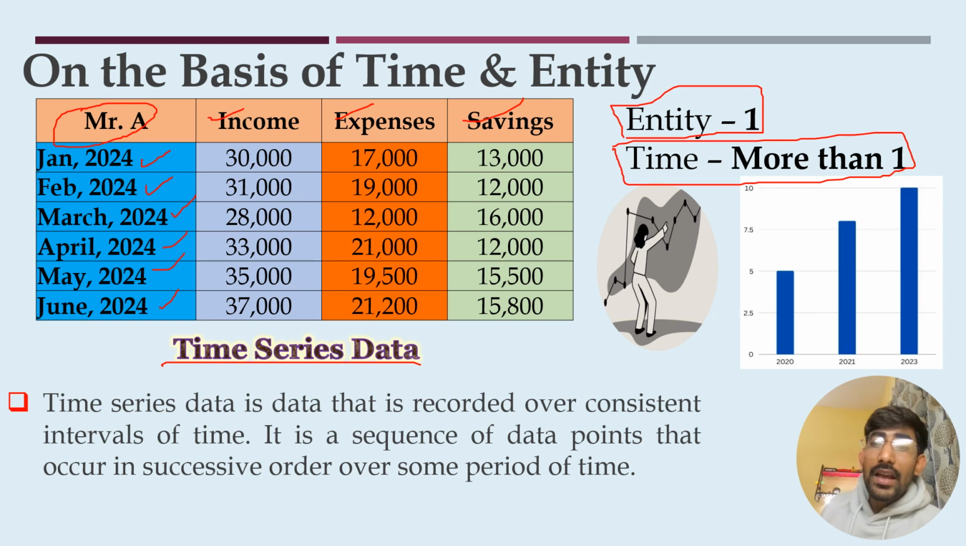Let's say we are collecting the data for Mr. A, or someone else, in the years 2020, 21, 22, 23 and so on. So the time periods are more than one, and this type of data is known as time series data.